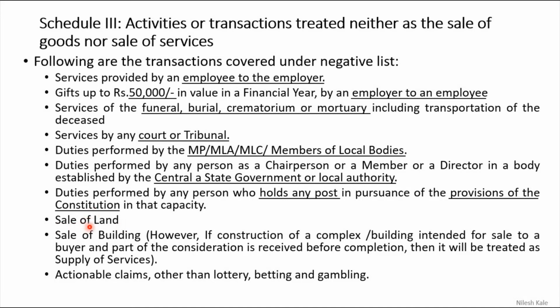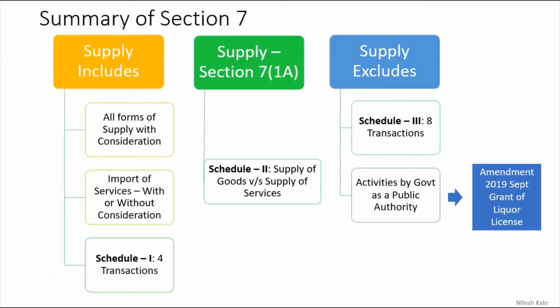Sale of land, this comes in capital gain, GST is not applicable. Sale of building, capital gain, GST is not applicable. Actionable claim is considered a good, other than lottery, betting and gambling. If you are supplying an actionable claim, then GST is applicable definitely, but lottery, betting and gambling do not come under GST. That will obviously come into the Income Tax Act, and it will be considered income from other sources. It is out of scope of GST, right?